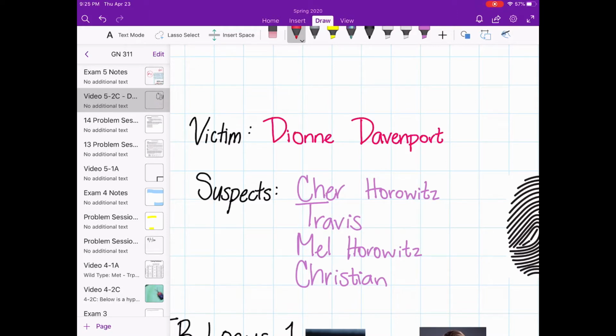To figure out who scratched her car, Dionne narrowed down the suspects to Cher, who was a notoriously bad driver, Travis, who was a reckless skateboarder spotted near Dionne's car after school practicing some tricks, Mel, who was Cher's father and had come home after Dionne had arrived for movie night, and Christian, another classmate who joined them for movie night but left after the movie.